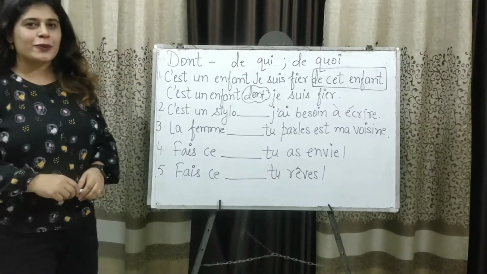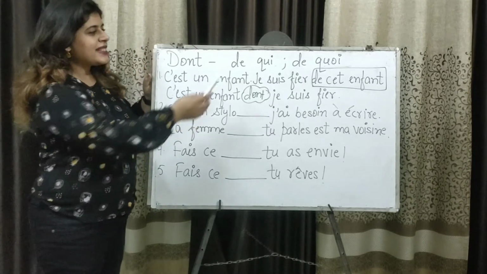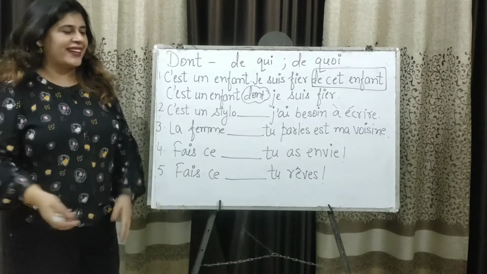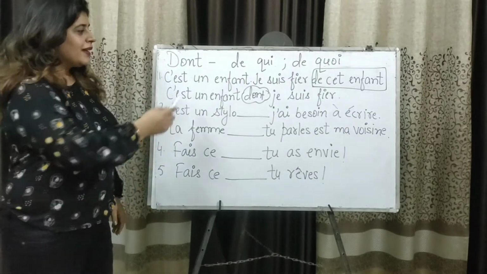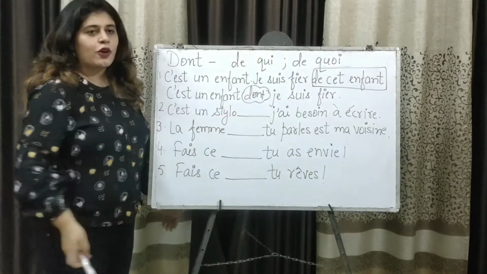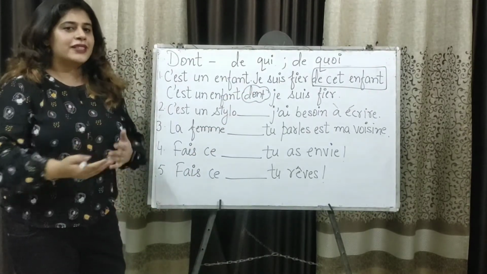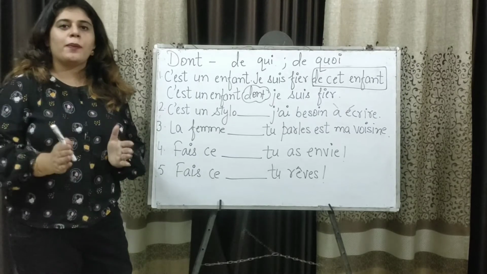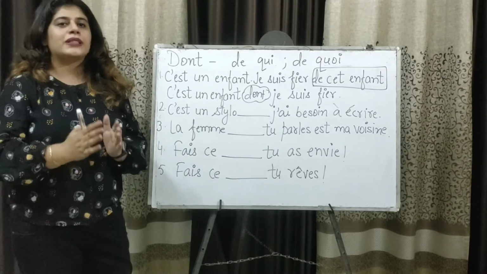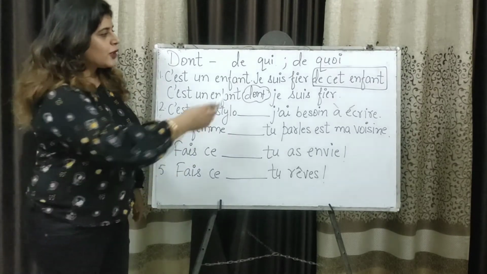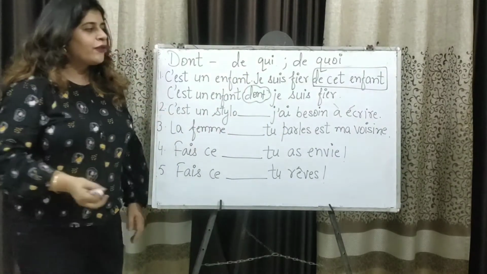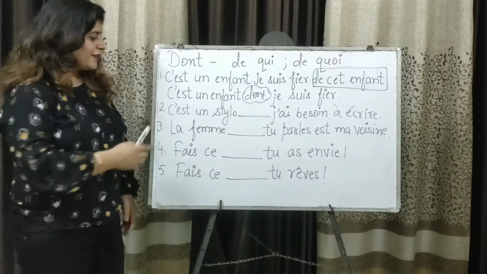And now, fourth and final option, dont. Dont replaces qui or quoi, as in the preposition with someone or something. First example. C'est un enfant, it is a child. Je suis fier de cet enfant, I am proud of this child. Now, this child is the common noun that we identified in our second case, and the common noun is coming with the preposition de. So it is the key structure, replace it with dont. So, c'est un enfant dont je suis fier.